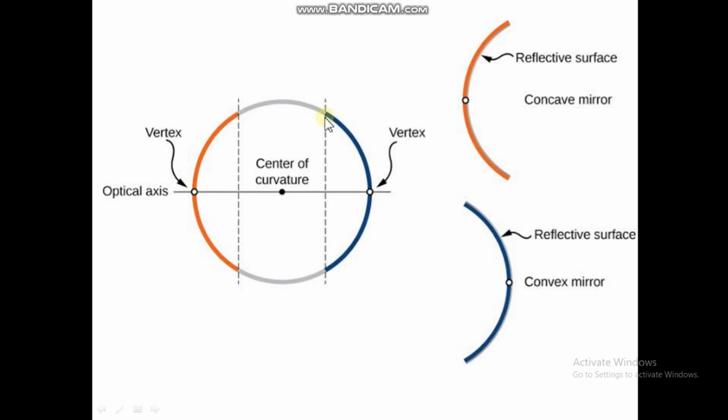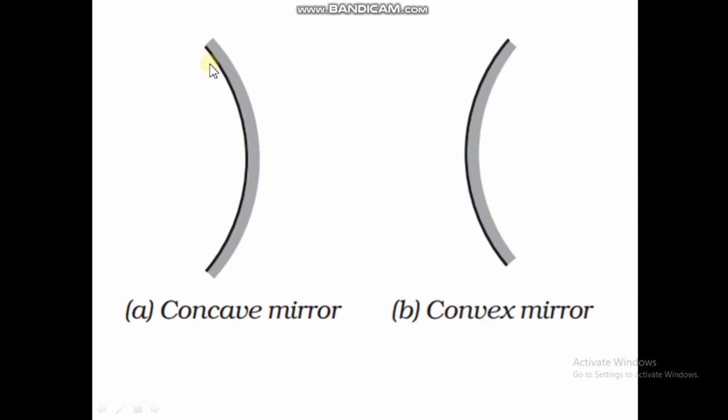If the reflecting surface is inward, this inside, it is known as a concave mirror. Here you see this inside on the left-hand side, this gray color is not the reflecting surface. The outward side, the left-hand side, is the reflecting surface. If the reflecting surface is inward, like a cave shape, it is known as a concave mirror.